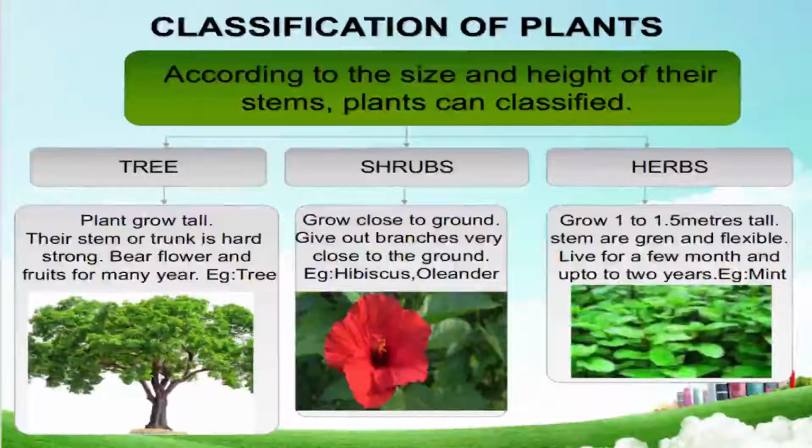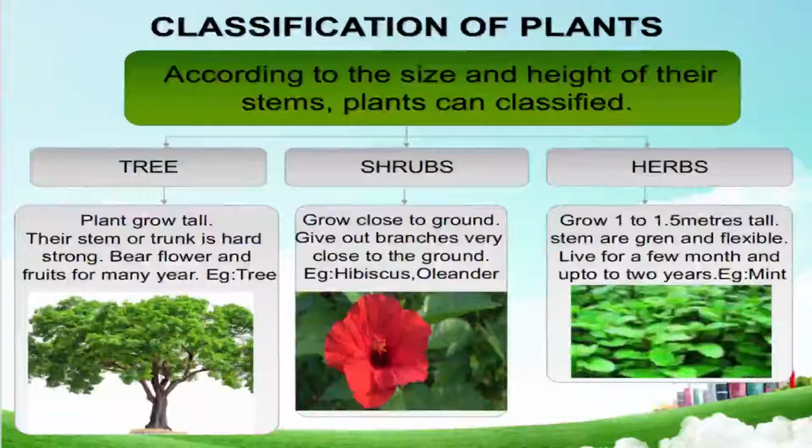Now we see the shrub. A shrub is a little bit smaller than the tree. Its stem is not as big in size, and its height is not as tall as the tree, but it's tall yet shorter than the tree, and it gives out branches very close to the ground. Examples are hibiscus, oleander.